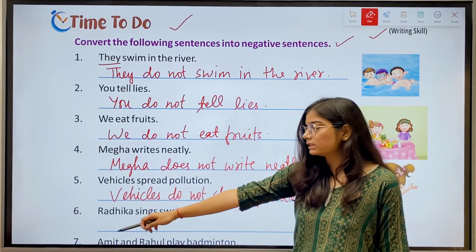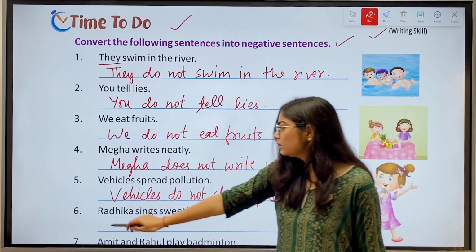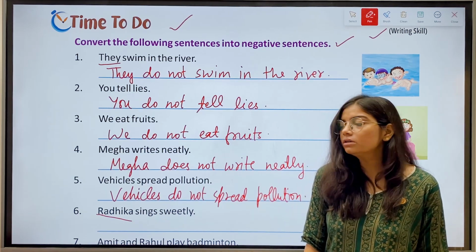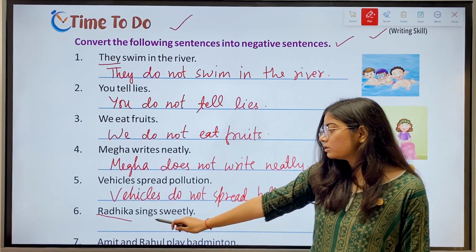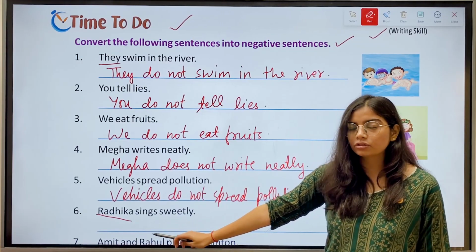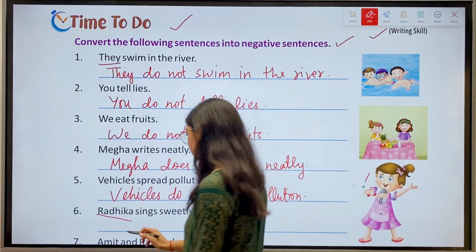Then we have sixth, Radhika sings sweetly. Now Radhika is the singular subject. So we'll use does not plus the root form of the word, which is sing. So the answer is Radhika does not sing sweetly.